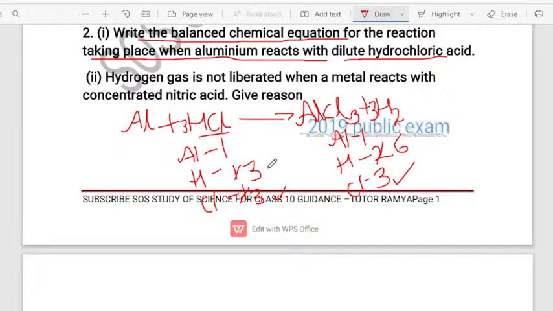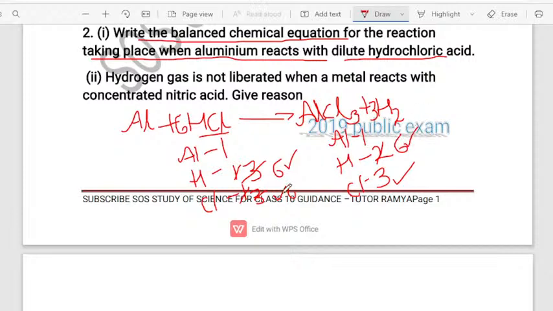Now 6 atoms of hydrogen have to be written in the reactant side also. To get 6 atoms of hydrogen, take out this 3 which you have written in front of hydrochloric acid, and write just 6 in front of this. Just observe now: 6 into H is 6H, 6 into Cl is 6Cl. The number of chlorine atoms has increased and hydrogen is balanced.